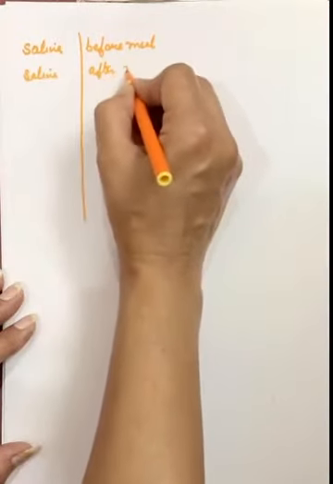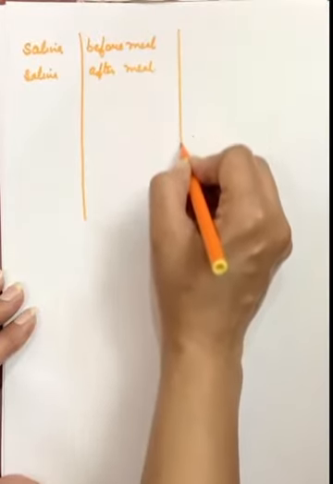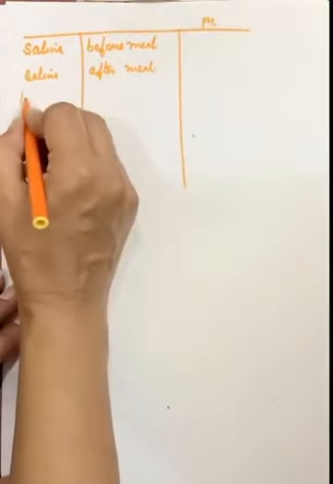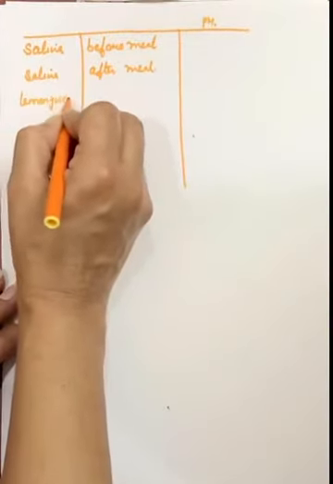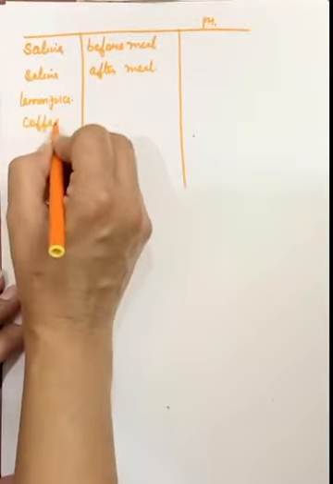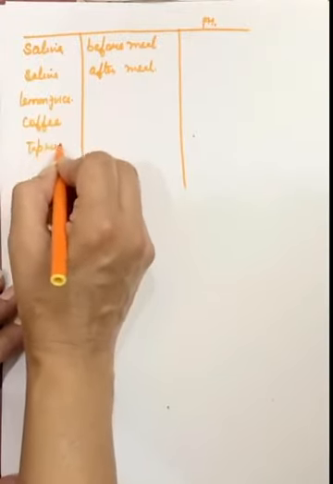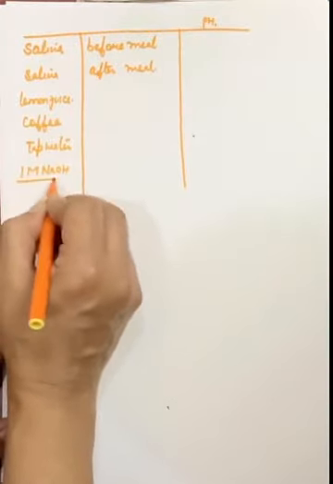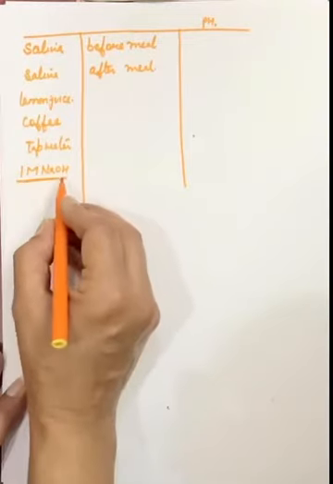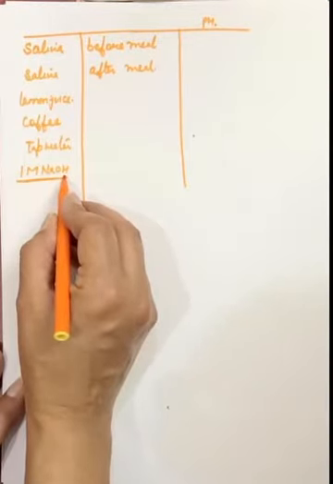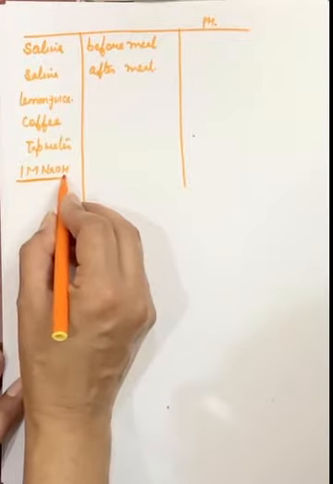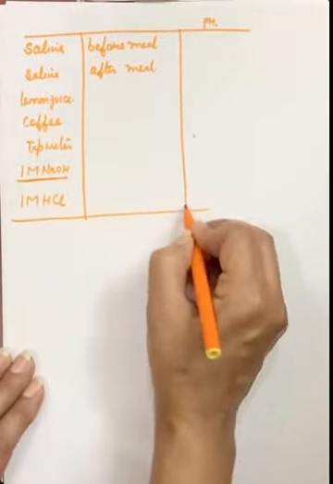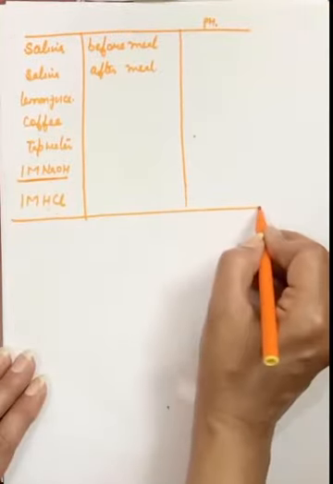After meal means when we have taken a meal, there will be some acid in that, so the pH will fall. pH values of these substances: lemon juice, then coffee, tap water, NaOH with 1 molar concentration. 1 molar concentration means this NaOH is your 1 liter solution, in that, 1 mole of NaOH is there. Similarly, if we take HCl with 1 molar concentration, 1 mole HCl is present in 1 liter of solution.